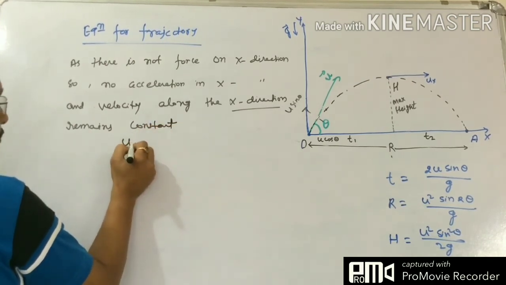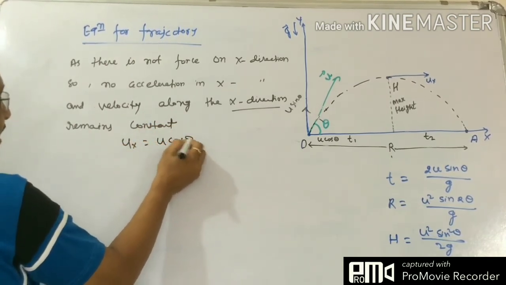Here ux, which we say is u cos theta, is a constant value.